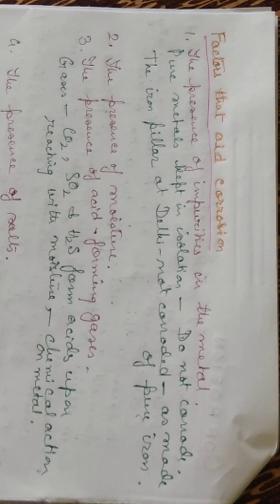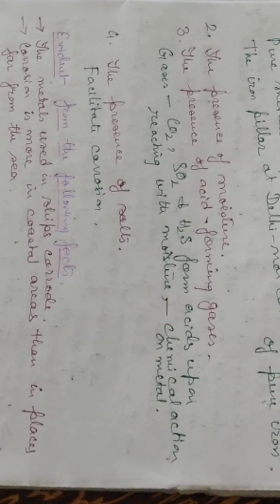The second point is the presence of moisture in the air. The third point is the presence of acid-forming gases in the air, like carbon dioxide, sulfur dioxide and hydrogen sulfide. They form acids upon reacting with the moisture in the air, and the acids corrode the metal through chemical action. The presence of salts in the air and surroundings also facilitates corrosion.